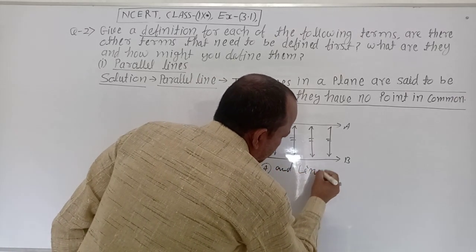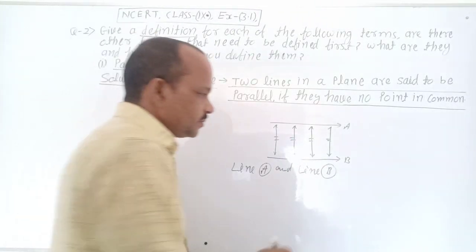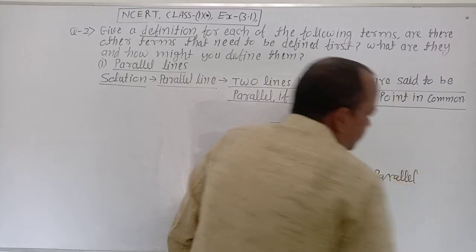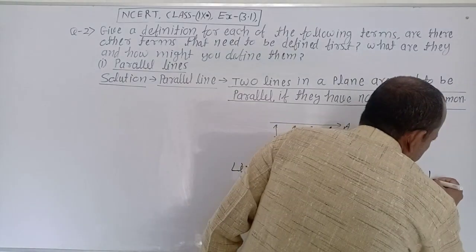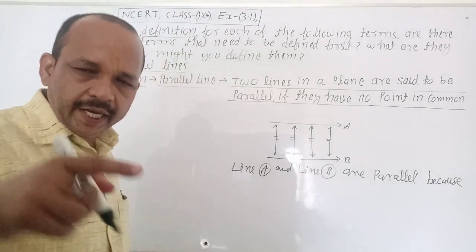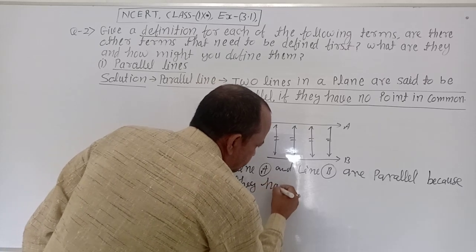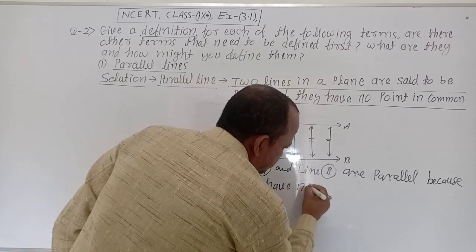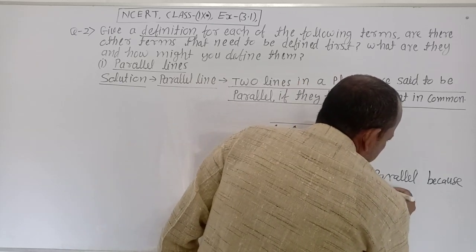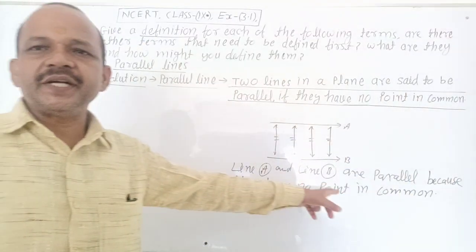Line A and line B are parallel because they have no point in common.